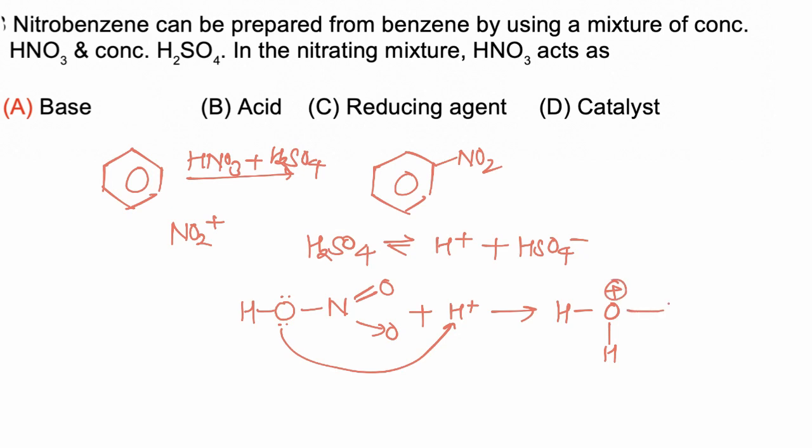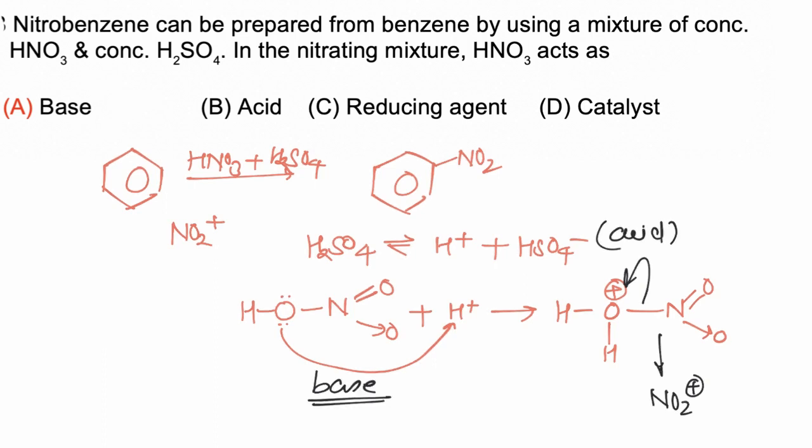After protonation, a water molecule is released and the NO2 positive electrophile is generated. So in this reaction, nitric acid is the source of NO2 positive and in the second step, nitric acid acts as a base because it is donating a pair of electrons. H2SO4 is donating H positive ion, so H2SO4 acts as an acid and hence the correct answer is A.